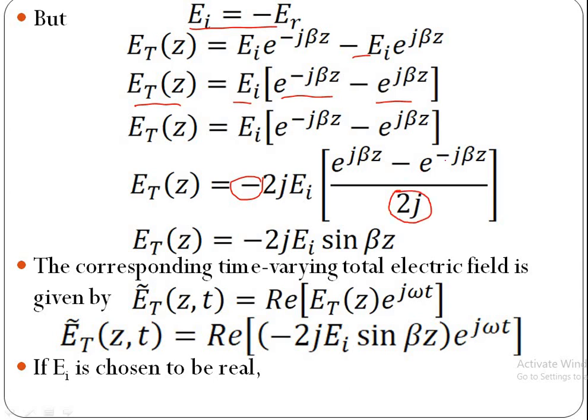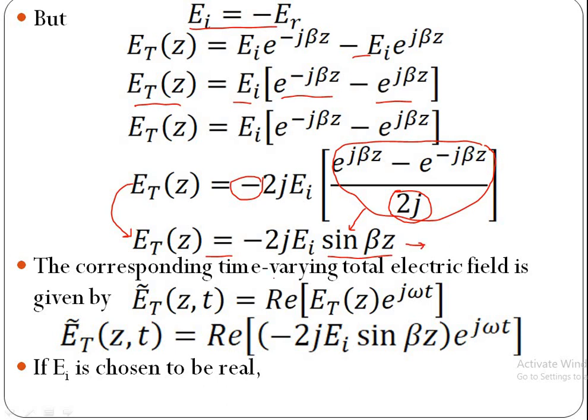Now this entire term represents sin beta z, hence this equation becomes Et of z is equal to minus 2j EI into sin beta z. This is the total electric field in phasor form.